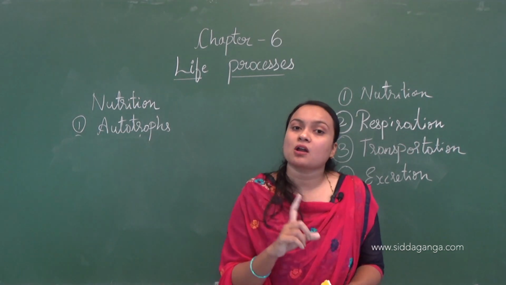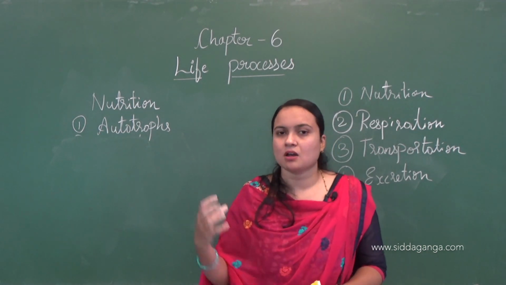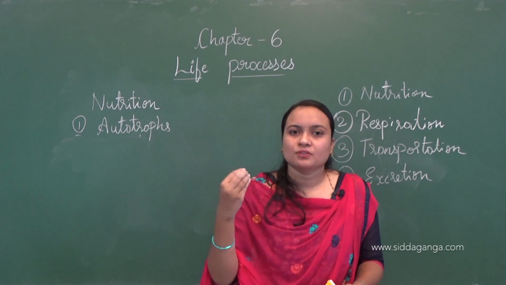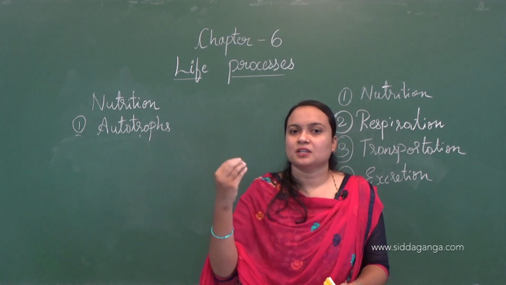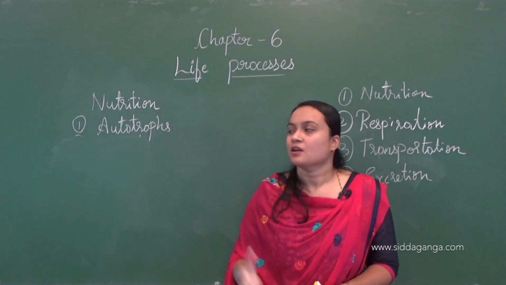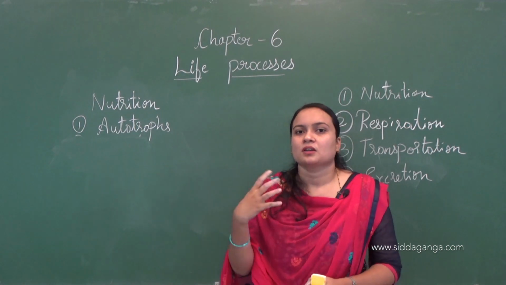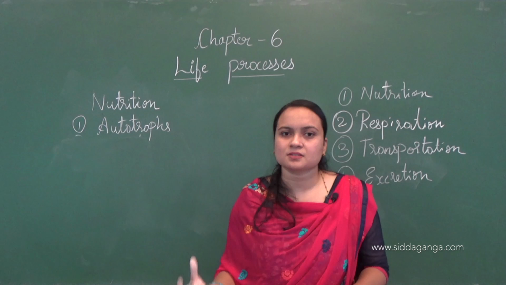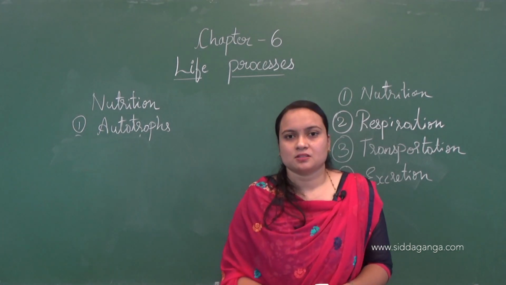I repeat, carbon dioxide and water, and with the involvement of sunlight they will produce the energy. Autotrophs include all the plants, all the plant species, as well as some bacteria.